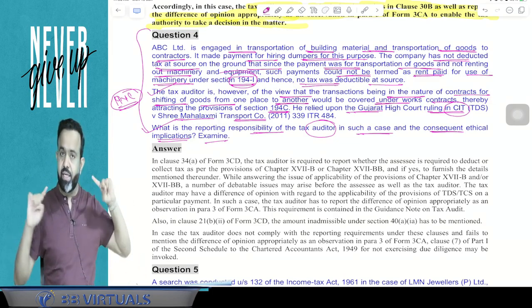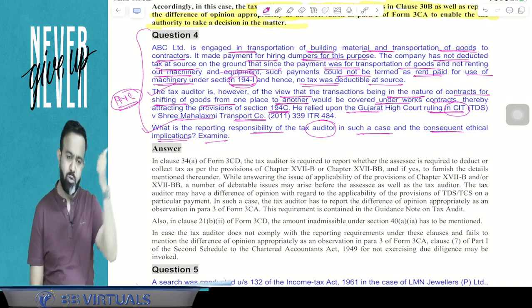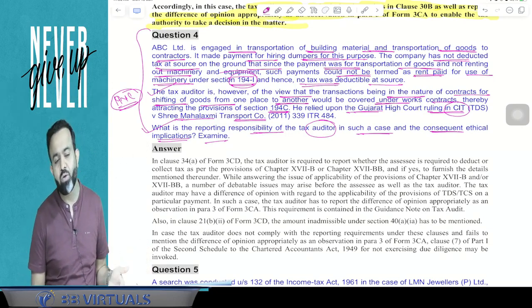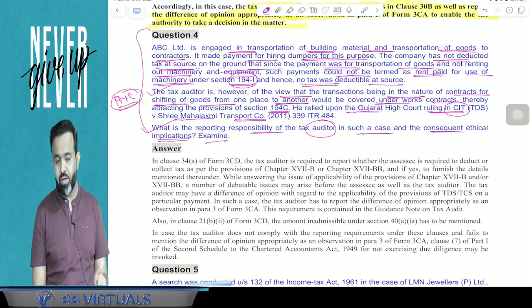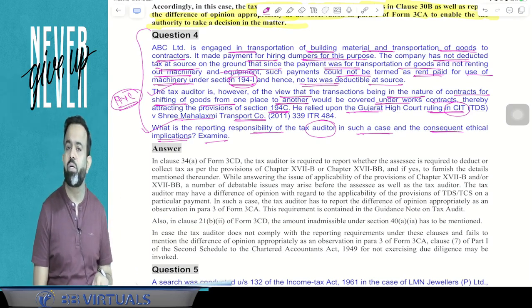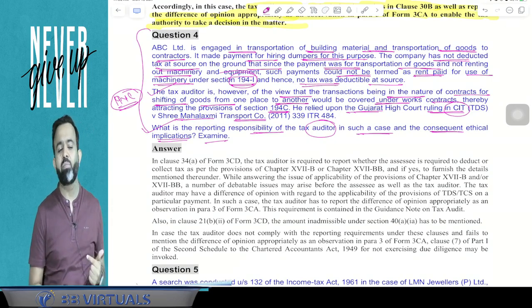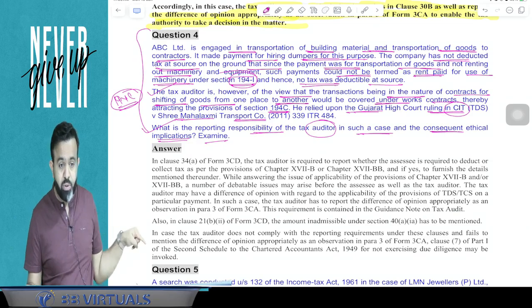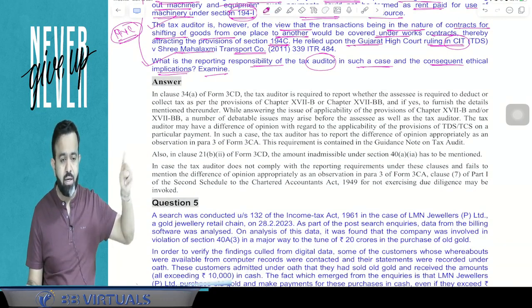So in 3CA the chartered accountant will mention it. Also, since TDS is not deducted because the client says the subcontract is included in the contract so TDS is not applicable, this is also required to be reported, and this expenditure will be disallowed. Disallowance we have discussed in clause number 21 of the 3CD. So under clause number 21 of the 3CD he will report that TDS is not deducted, so it will be disallowed.